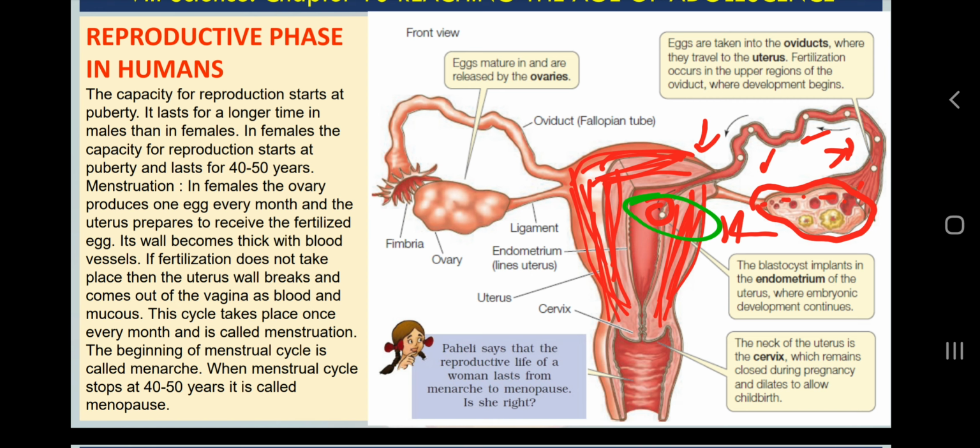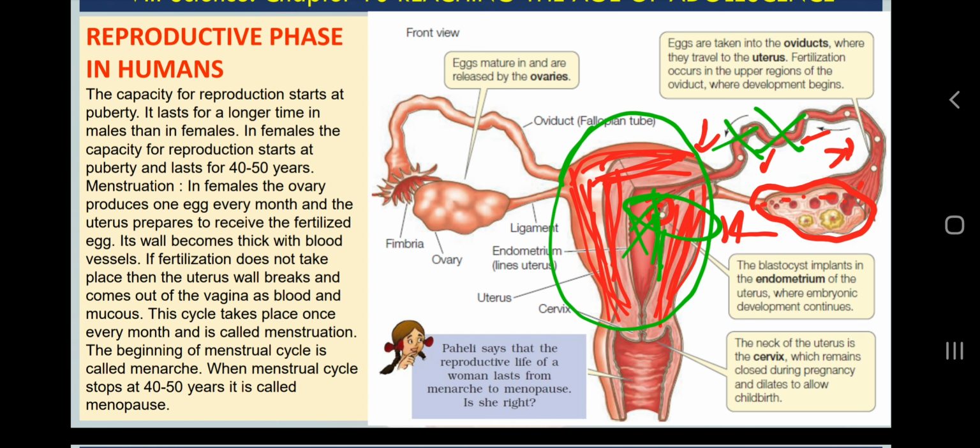But we all know that fertilization is not going to happen, reproduction is not going to happen. So what will happen? Simply, this egg will not be fertilized. If this egg is not fertilized, it will be degraded automatically in our body. If the egg is degraded and not fertilized, it will not implant in the internal wall of the uterus. Then this increased blood supply, or thickening in the uterus, is no longer required.